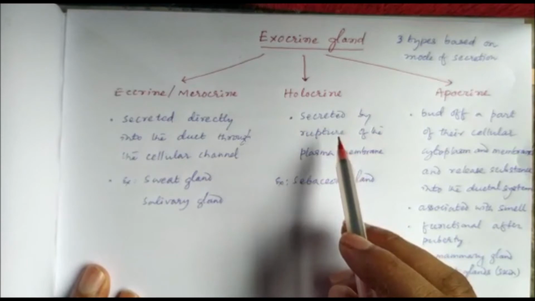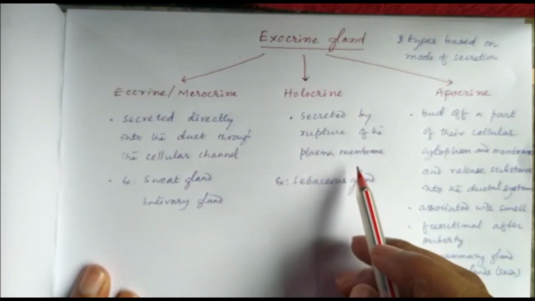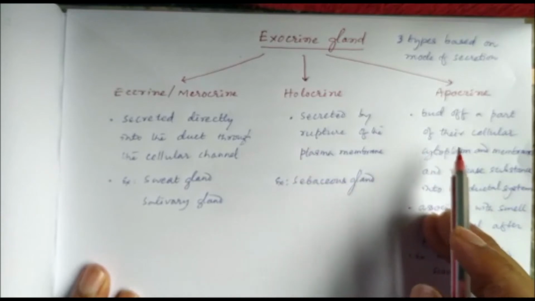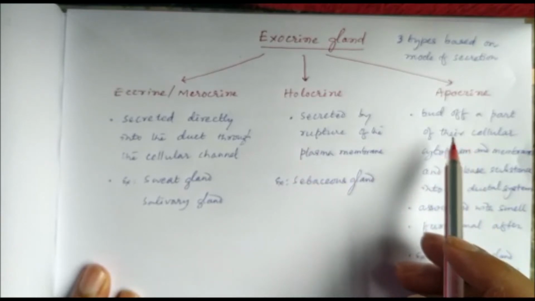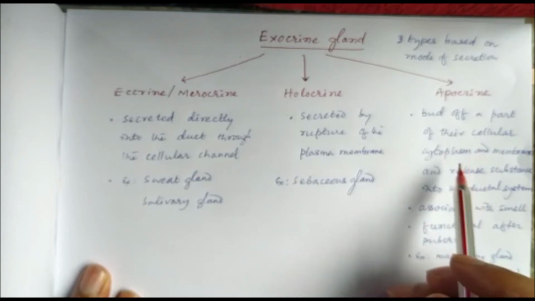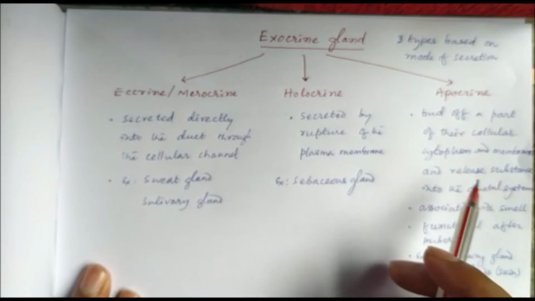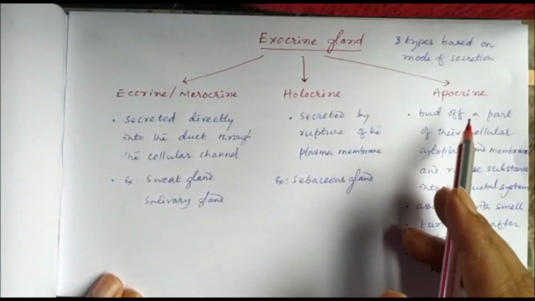Holocrine is when the secretions are secreted by rupture of the plasma membrane. Apocrine is when a part of the cytoplasm and membrane is budded off to release the substance into the ductal system.